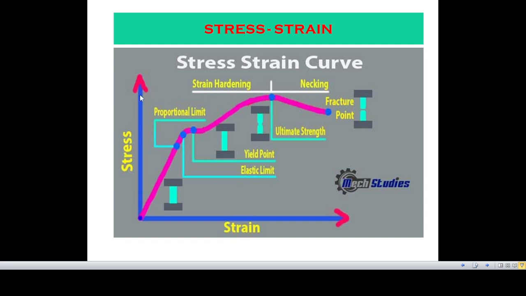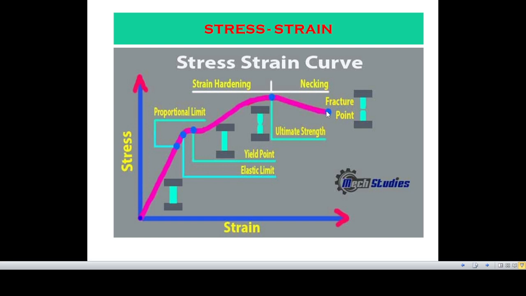Now from this stress strain curve, the maximum stress level is called ultimate stress. Now after that, neck formation occurs inside the sample, and suddenly the cross sectional area of the specimen at a certain point will reduce.